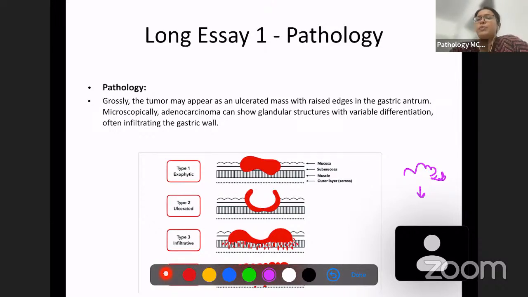So this is the gross pathology which we have discussed. What are the 4 types of gross pathology? There's going to be exophytic appearance, which is outward projection, ulcerative appearance, which is a crater-like inward projection, and then infiltration into the submucosa or the muscle layer, and then you're going to have multiple things which is combined.